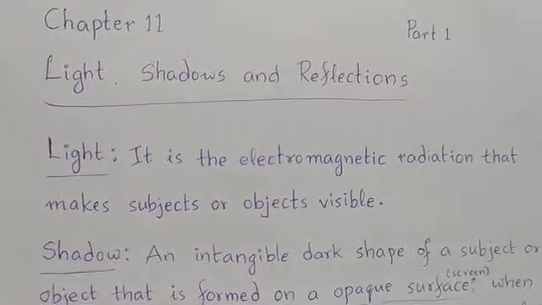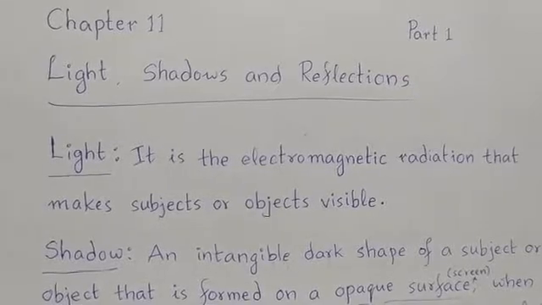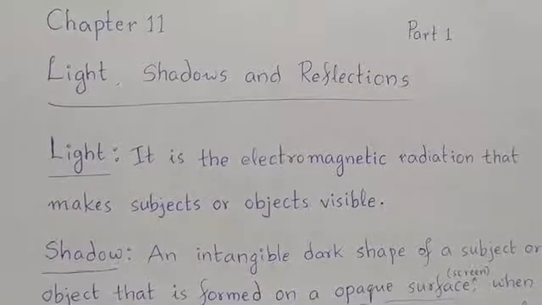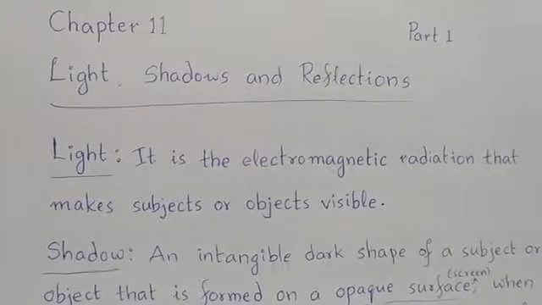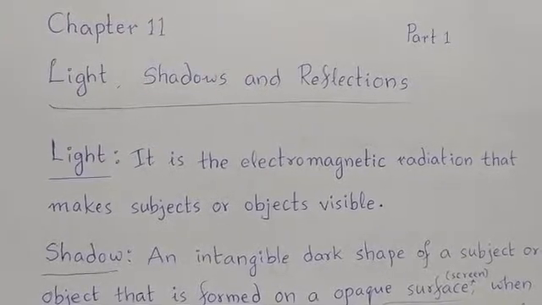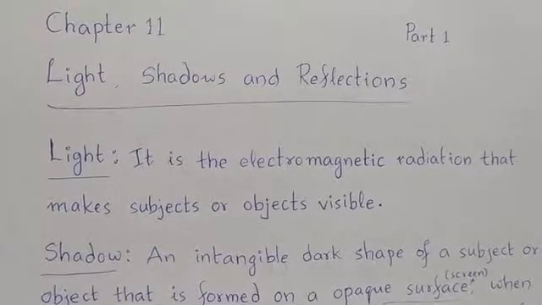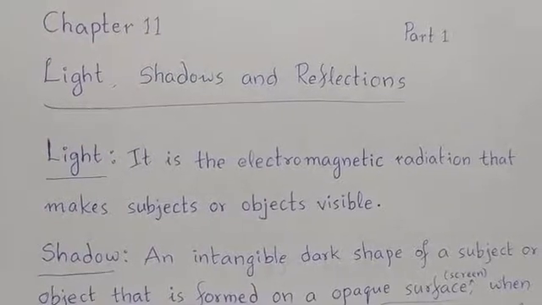And what is that something? Electromagnetic radiation. That is making us see the subjects or objects. If light is not there, we cannot see the subjects or objects.